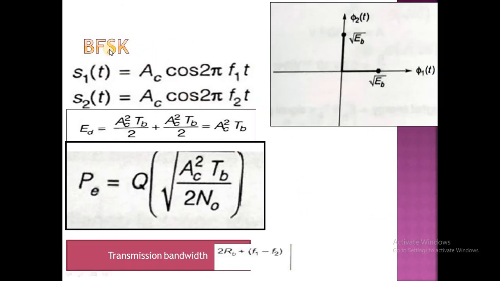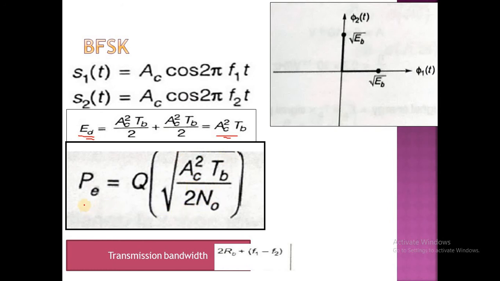And next one, BFSK. In BFSK, the equations of S1 of t and S2 of t are given by S1 of t equal to Ac cos 2 pi f1 t and S2 of t equal to Ac cos 2 pi f2 t. Here energy is given by Ac square into Tb, and probability of error is given by Q of square root of Ac square Tb by 2 N0.